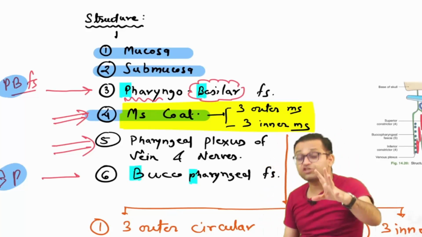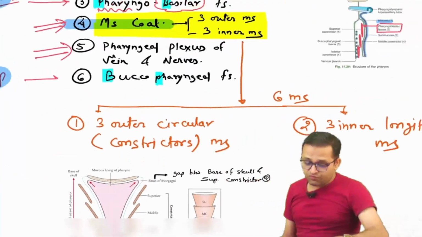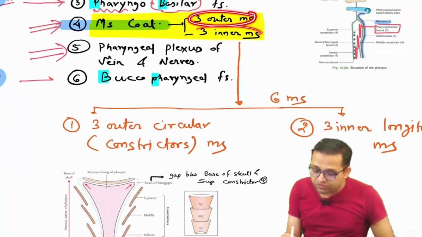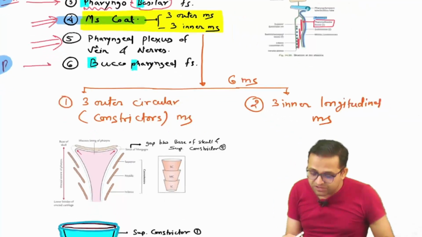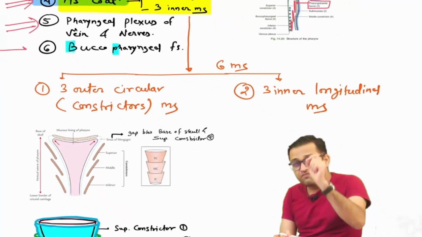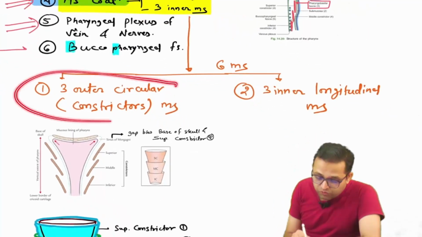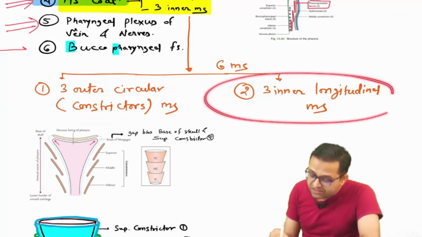This is a dedicated session for the first MBBS students. We are talking about the muscles of the pharynx: 3 outer and 3 inner muscles. How many muscles are in the pharynx? Very important, sir: 6 muscles, 3 outer and 3 inner.